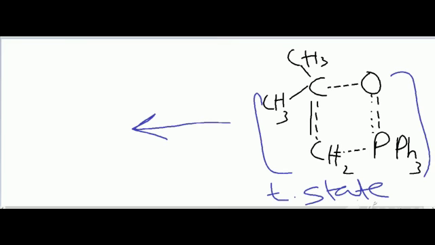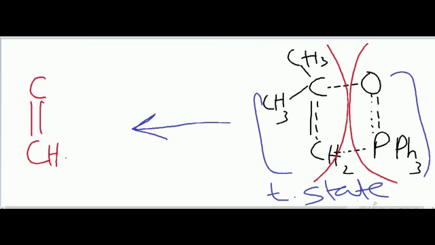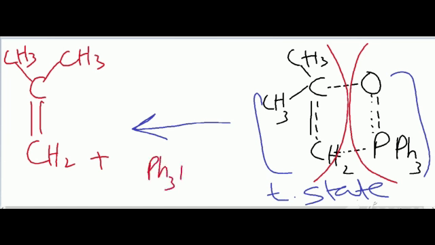Transition state. The compound is broken into two groups. One is alkene, the other is triphenylphosphine oxide. So in this process we have obtained alkene.